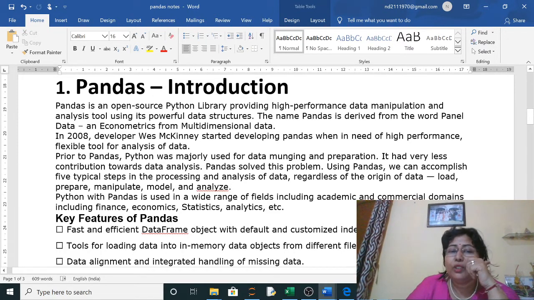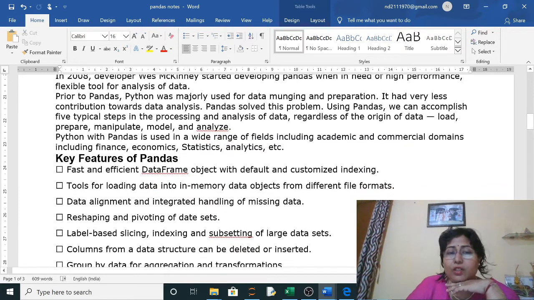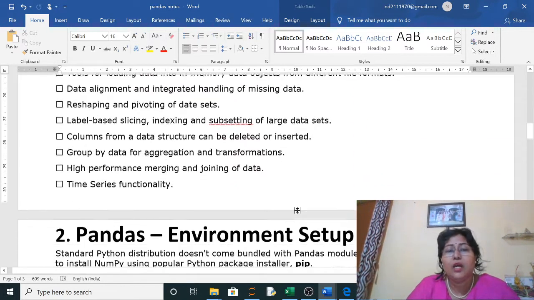Now we will go through the portion. What all things we have to do: fast and efficient data frame object with default and customized indexing; tools for loading data into in-memory data objects from different file formats; data alignment and integrated handling of missing data. So practically let us do one by one all these things.